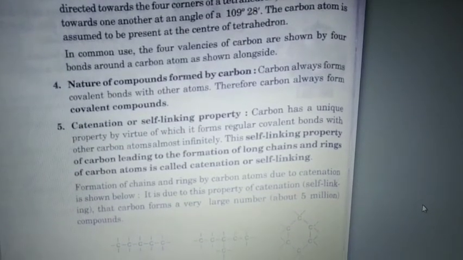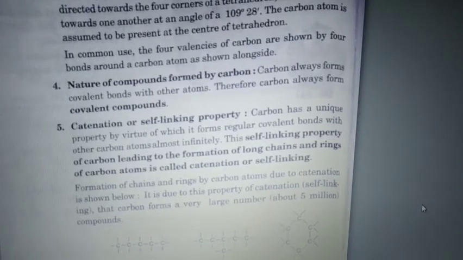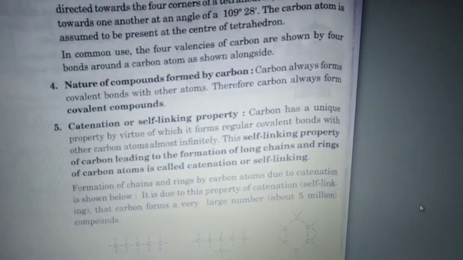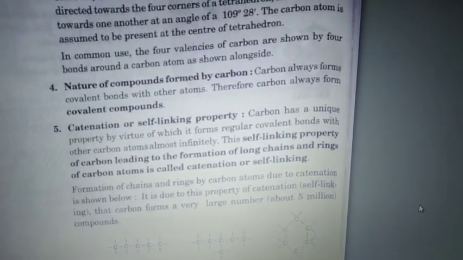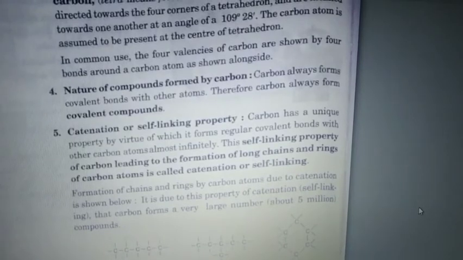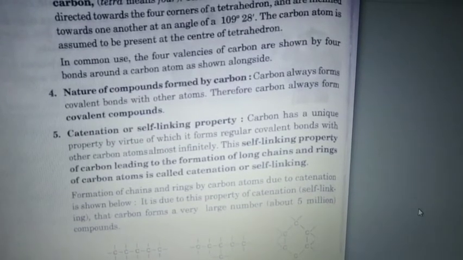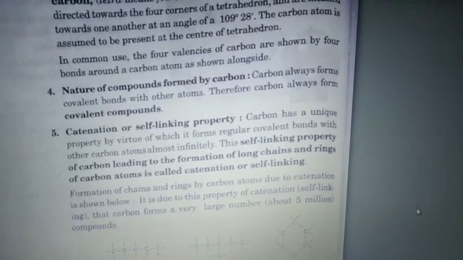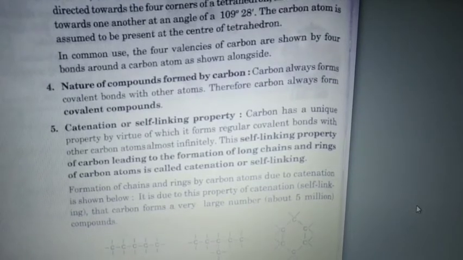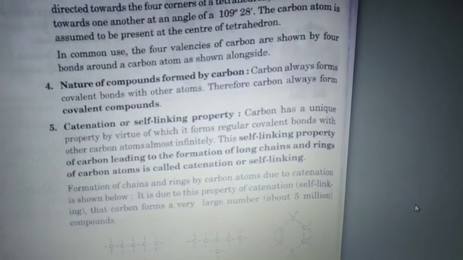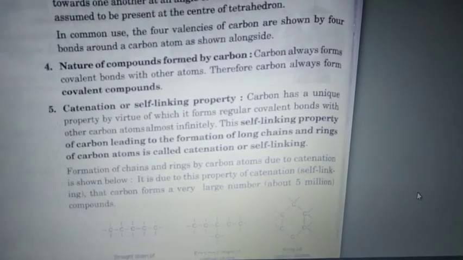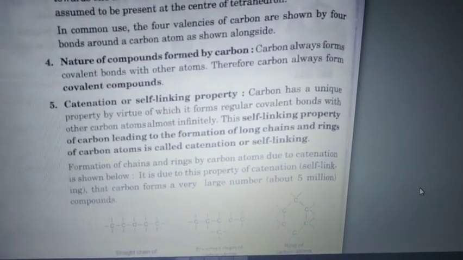Okay, covalent bond. How is a covalent bond formed? By sharing of electrons. So you know that carbon has 4 electrons, it can share 4 electrons, and when sharing occurs, what bond is formed? Covalent bond is formed. So it can form covalent bonds with other atoms. Therefore, carbon always forms covalent compounds. Now let's see the catenation or self-linking property.